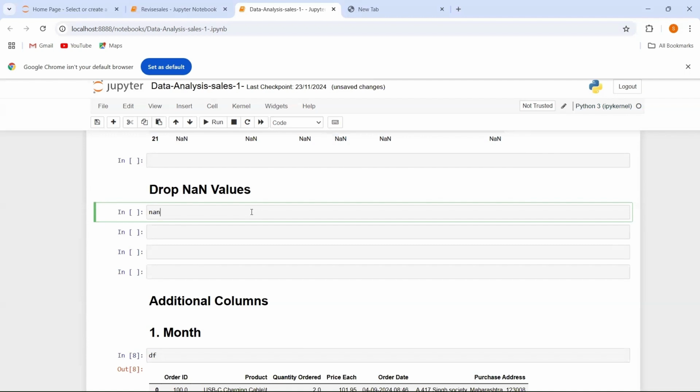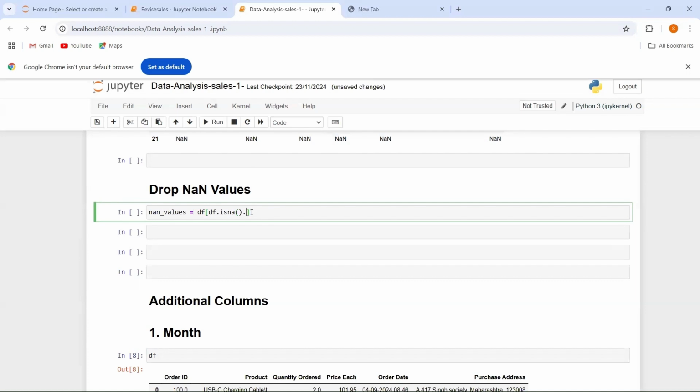Let's say I am going to give the variable name as NaN value over here. Now I'm going to enter in my data frame, and in my data frame I am going to use one function, that is the isna function.